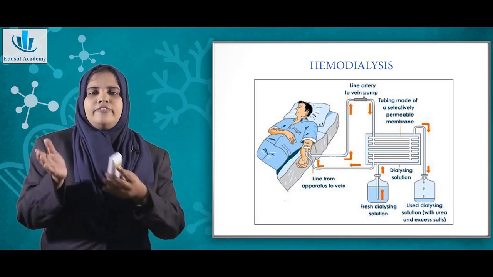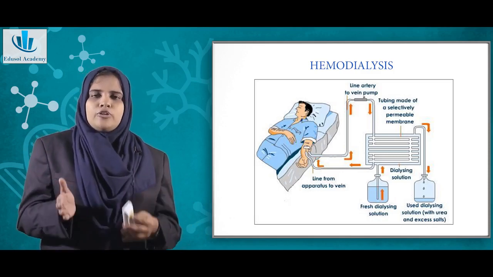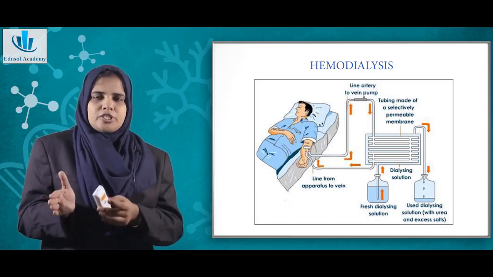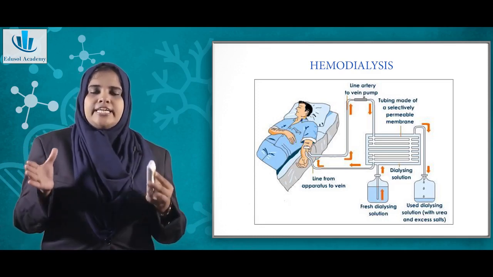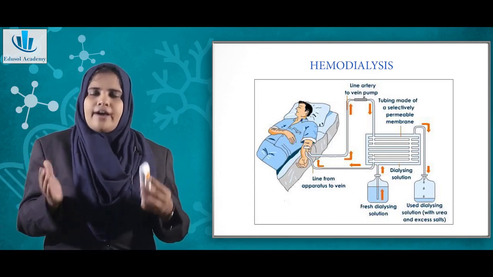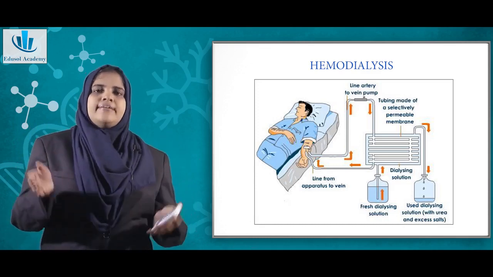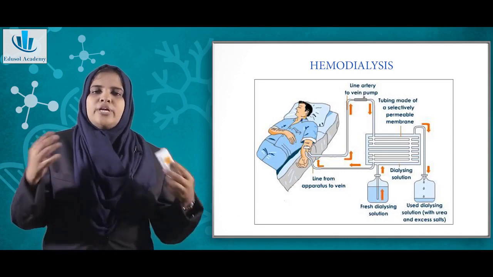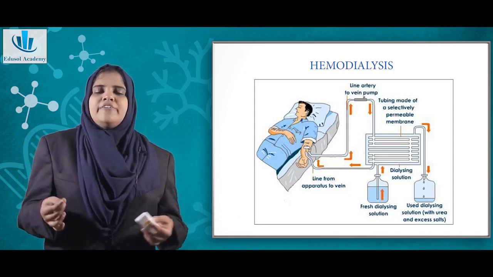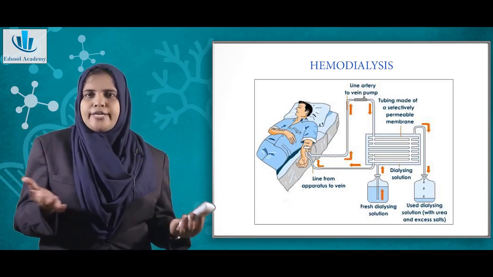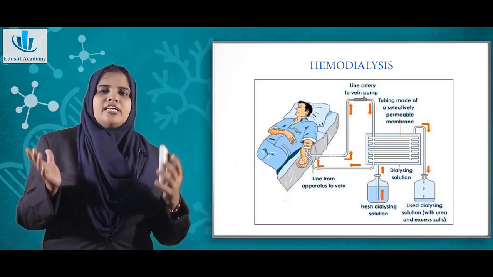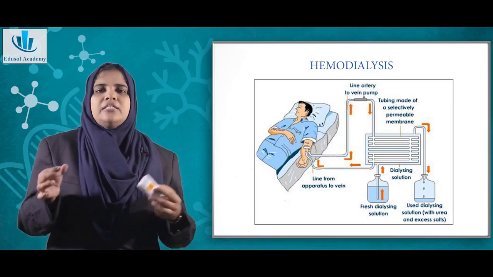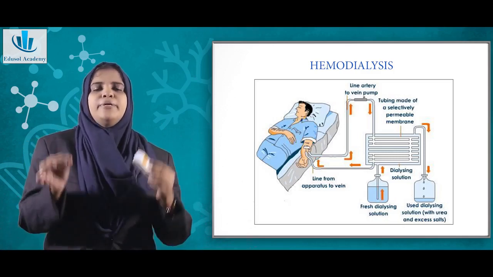For that we take the blood, which inside your body is at the normal body temperature of 37 degrees Celsius. When you take the blood out, you make it 0 degrees. Why 0 degrees? To prevent the activity of microbes. And we add heparin, which prevents the blood from clotting.